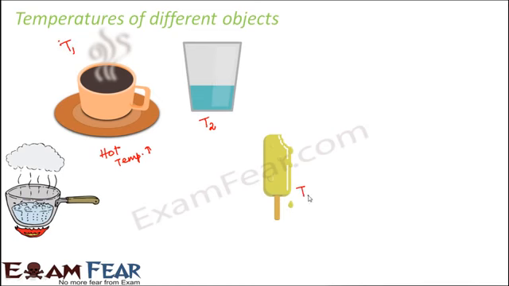This is how we say relatively which object is hotter than the other object. In this case, you can say that T4 is greater than T1 because it is more hot. So T4 is greater than T1, which is greater than T2, and T2 is greater than T3. This is how, knowing the temperature, we can actually tell the hotness or coldness of an object. Now if you talk about a burning candle, the flame of the candle is going to be extremely hot, even hotter than this. So if it is T5, then we will say that T5 is even greater than T4.